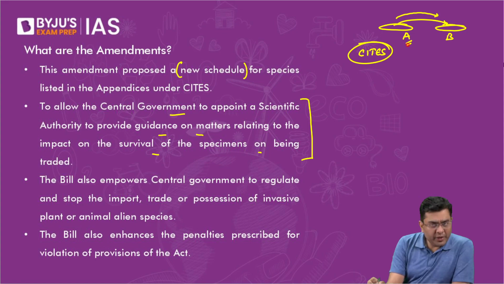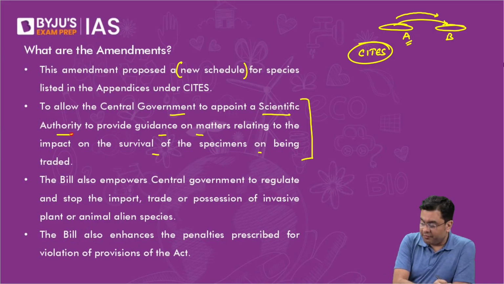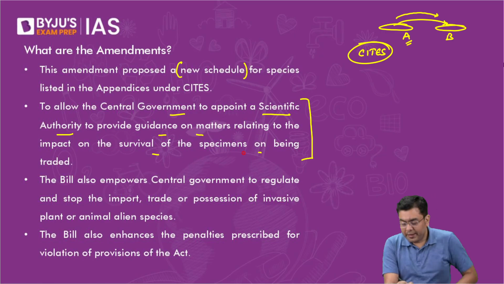And there you need a scientific advisory committee which will give you the details, the fact finding, what will be the impact, and what are the issues associated. So that is where you have the establishment of a scientific authority, right?